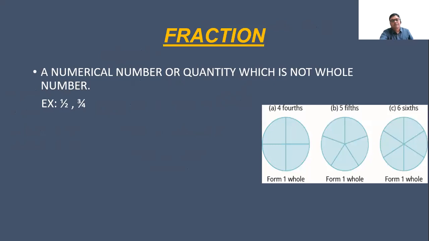Now come to the second topic, fraction. A fraction is a numerical value or quantity which is not a whole number.